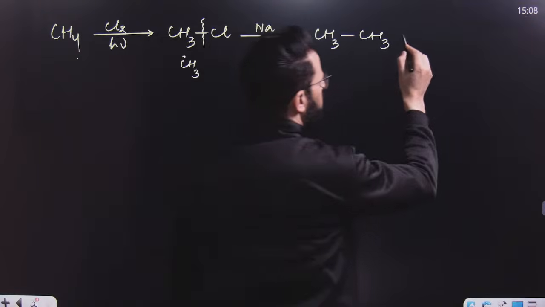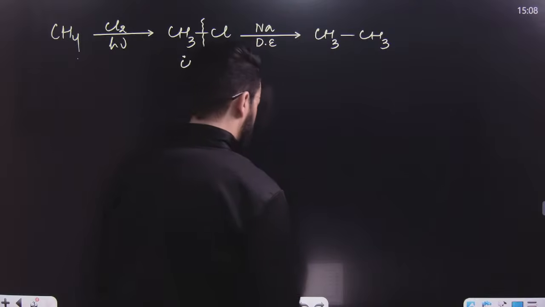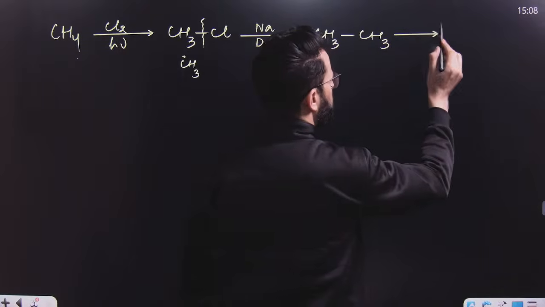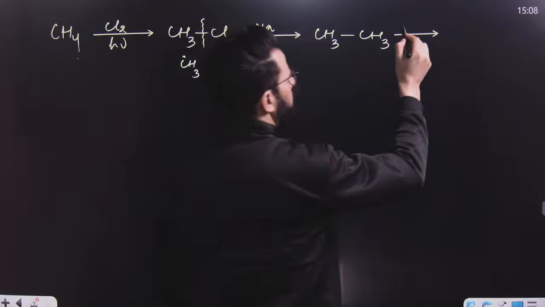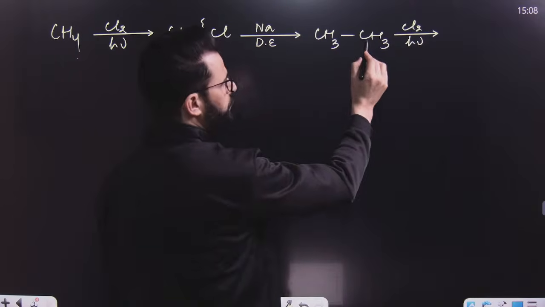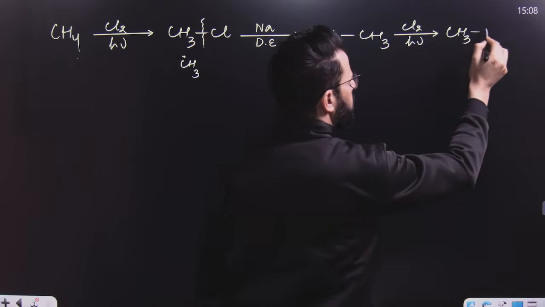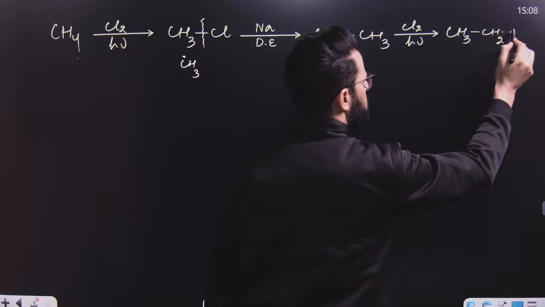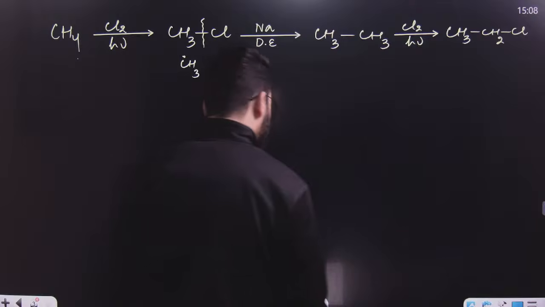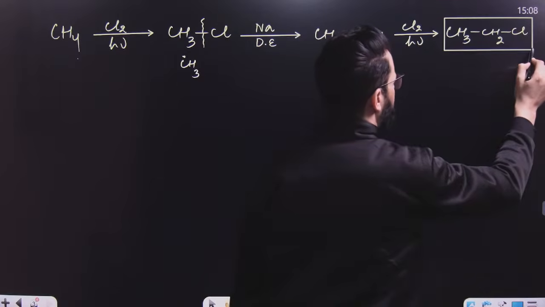After that, if this is treated with either chlorine or bromine, let me write down chlorine here, you can write bromine as well, what will happen? One of the hydrogens will be replaced by chlorine, and then you will get CH3Cl. So this is a very important compound, or you can say alkyl halides are the backbone.